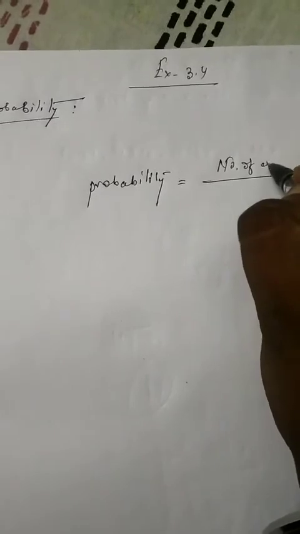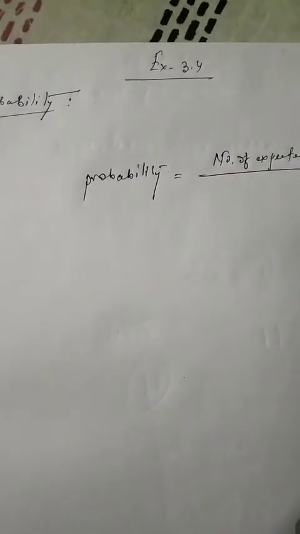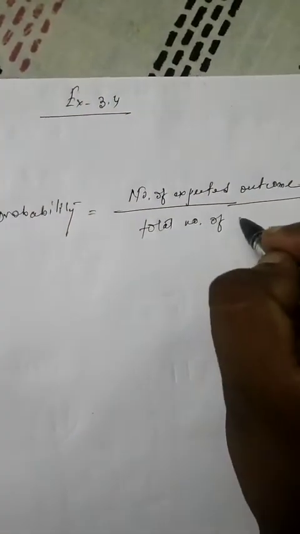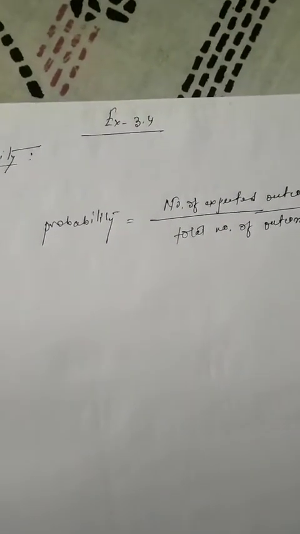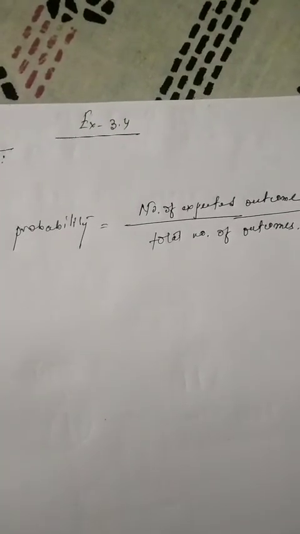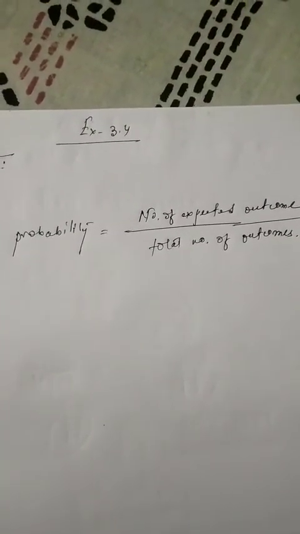The formula is, I'm writing in my copy, probability is equal to number of expected outcomes divided by total number of outcomes. So the formula is probability is equal to number of expected outcomes divided by total number of outcomes.